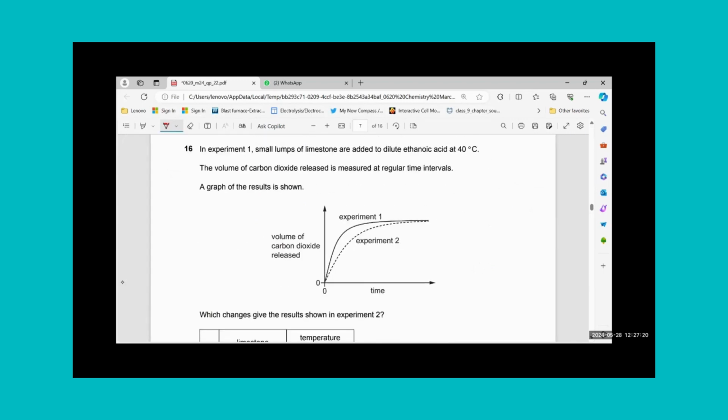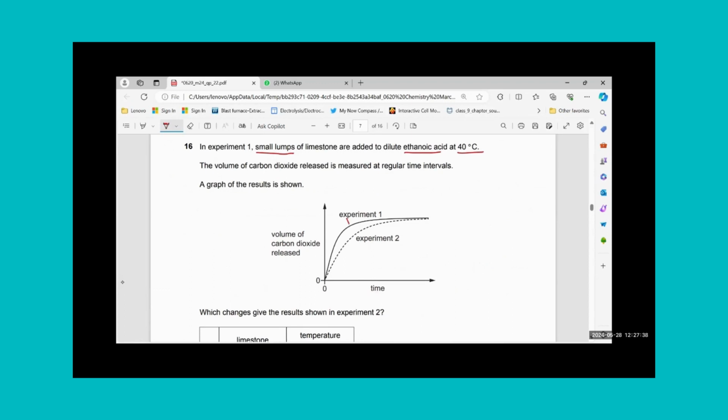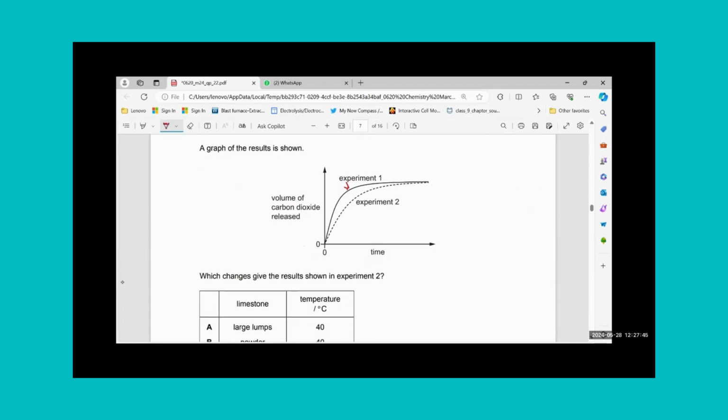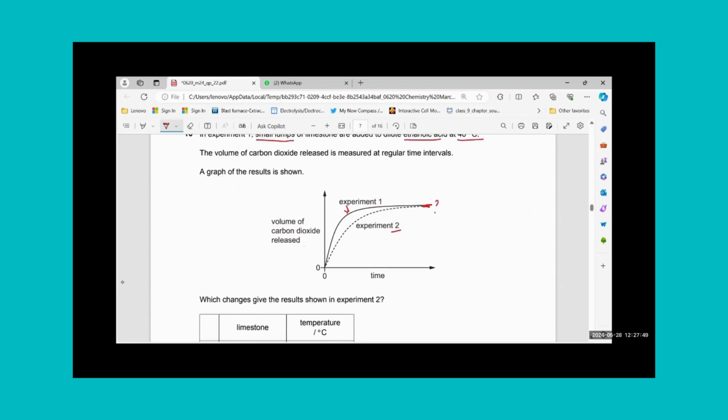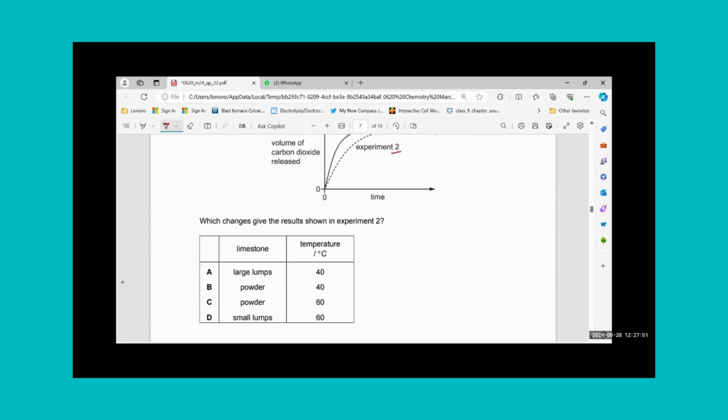Okay, MCQ number 16. In experiment number 1, small lumps of limestone are added to dilute ethanoic acid at 40 degrees centigrade. The temperature is 40, acid is dilute, small lumps are there. Okay, this is for experiment number 1. The volume of carbon dioxide released is measured at regular time intervals. A graph of result is shown. This is now experiment number 2, where you can see same volume has been produced. That means the quantities are not changed. Which change gives the result shown?